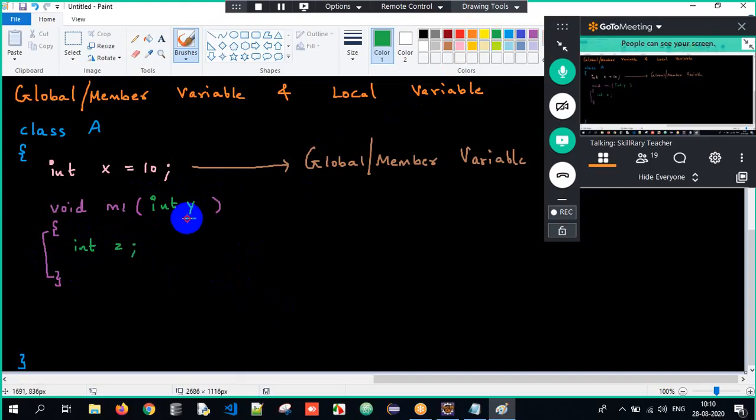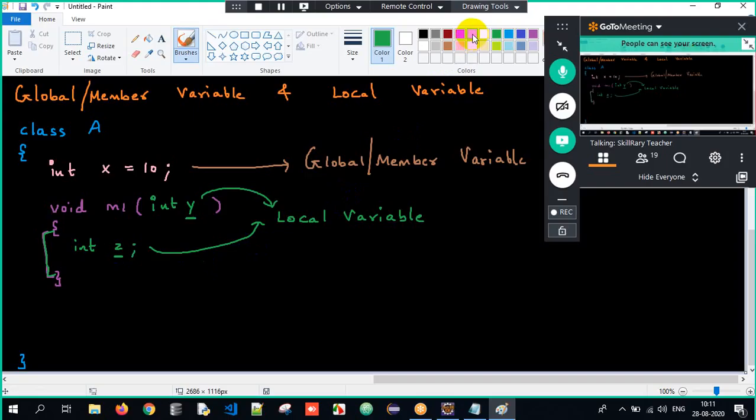If a variable is declared within a specific scope, we generally refer to it as a local variable. In simple terms, if you declare a variable within a class, it's a member variable. If a variable is declared within a specific scope, they are called local variables.